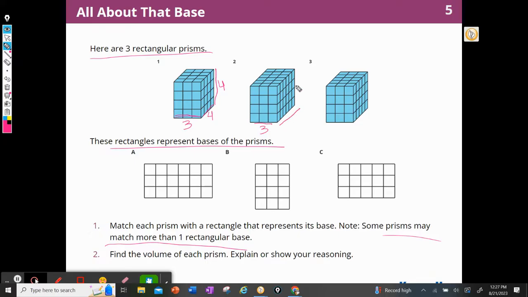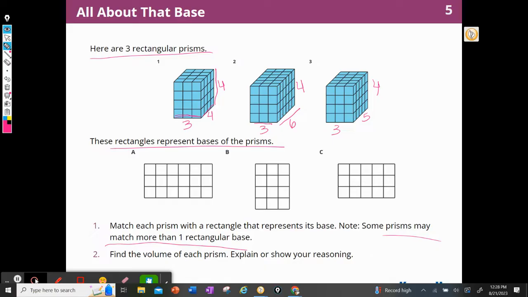The width is a big one, 1, 2, 3, 4, 5, 6. The width is 6, the length is 3, and the height, again, is 4. Then I noticed that this one again is 3, and this one has a width of 5 and a height of 4.